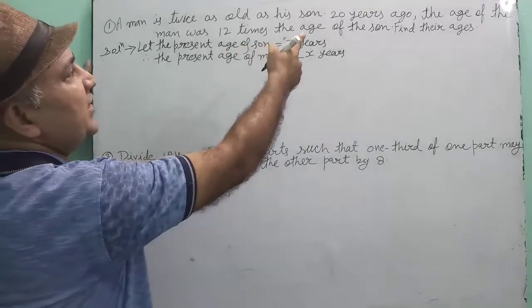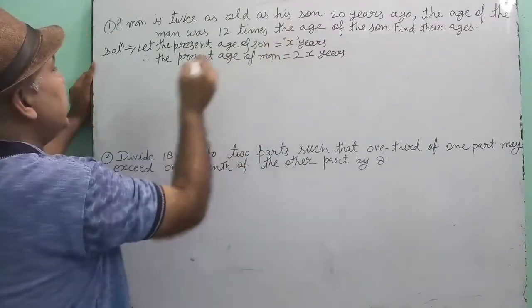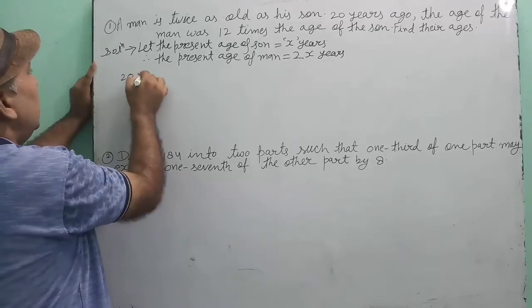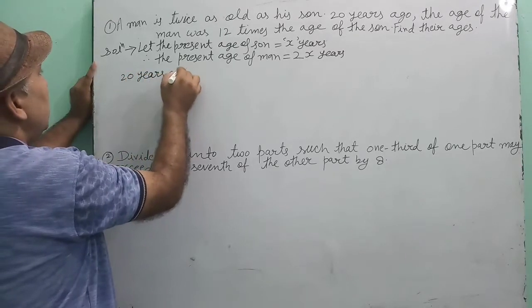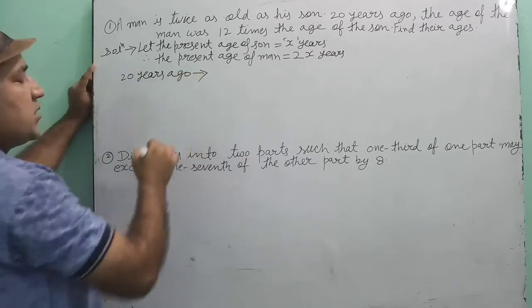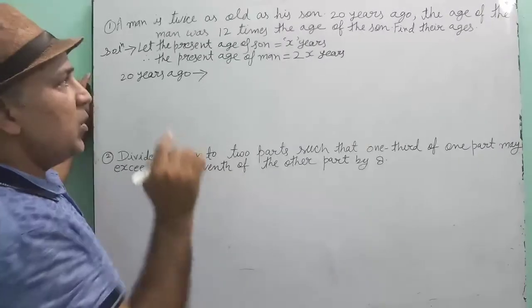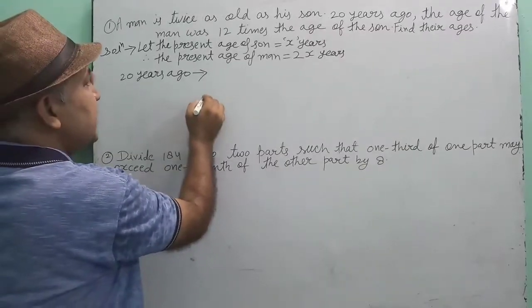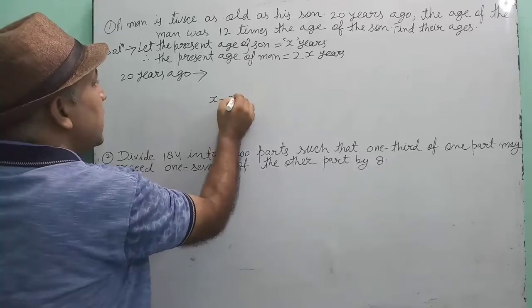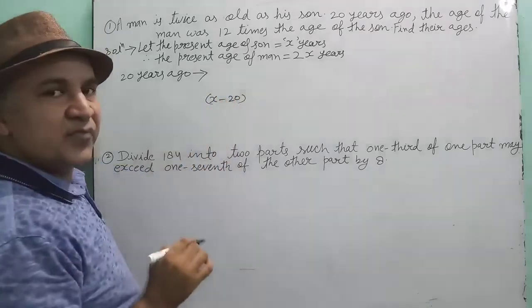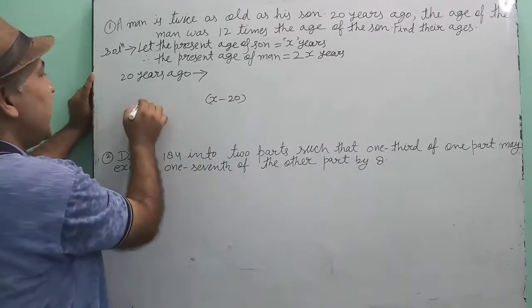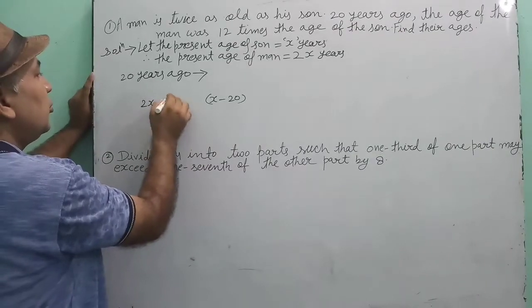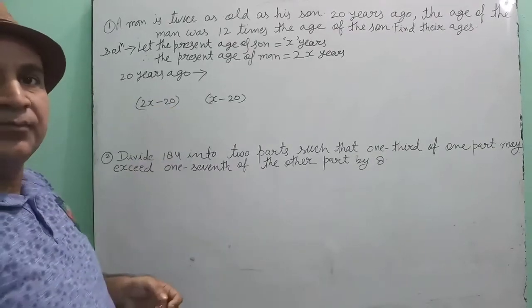Now in the next part of the question, 20 years ago. Children, 20 years ago, what will be the age of the son? x minus 20. And what will be the age of man? 2x minus 20.